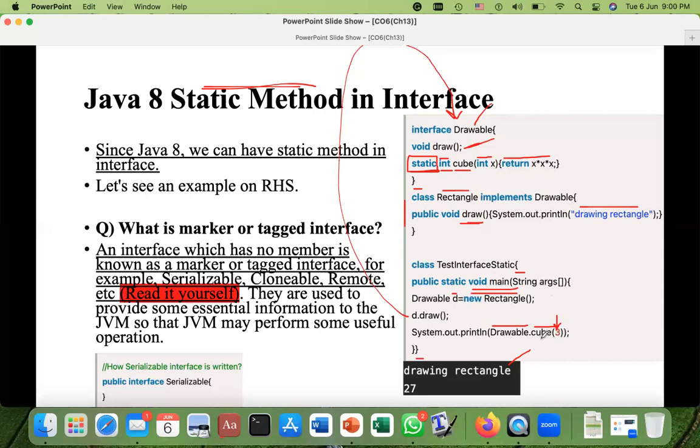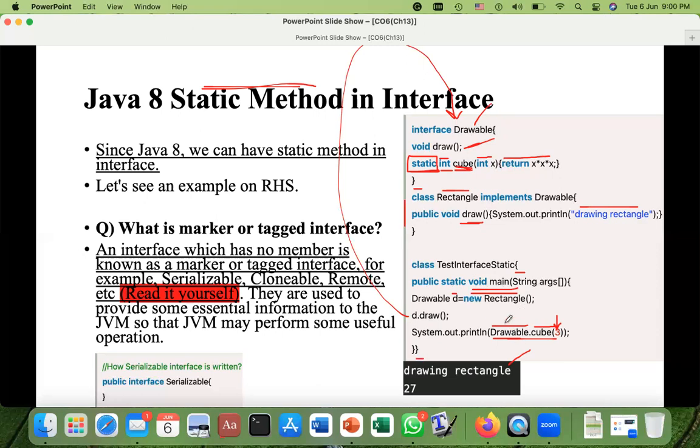And where can we find this method? In Drawable. And what is Drawable? Drawable is an interface. So this is the way now. If you write d.cube(3), I think it will work, but this is the proper way to call that cube method, which is available in this interface.